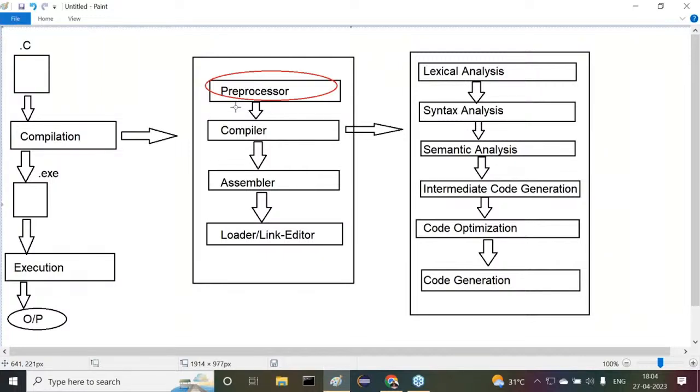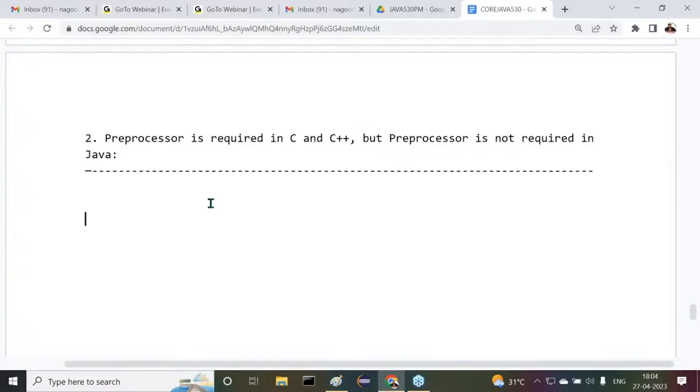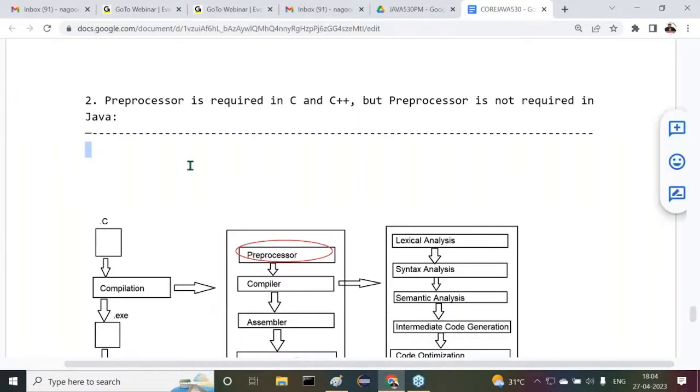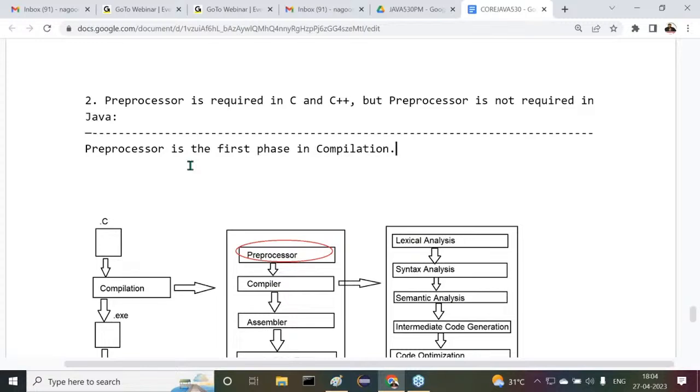Let me provide this point here. Try to observe this clearly. Here is the diagram. Now tell me, what is the location of the preprocessor? Preprocessor is the first phase in compilation.